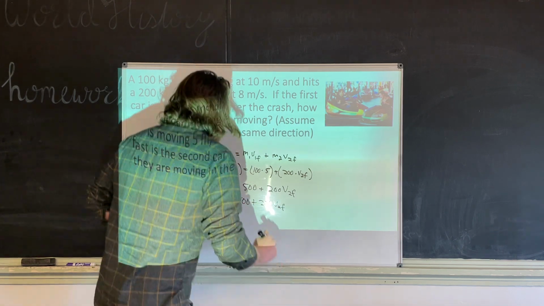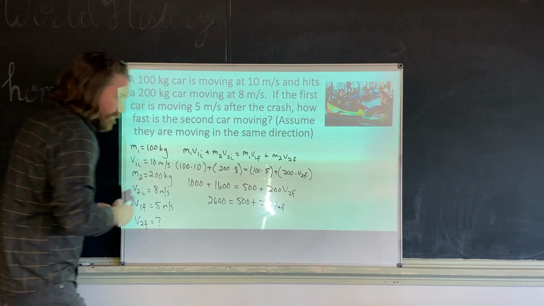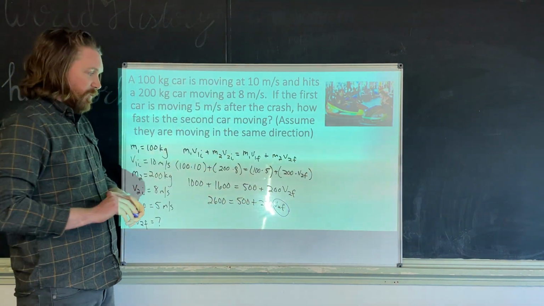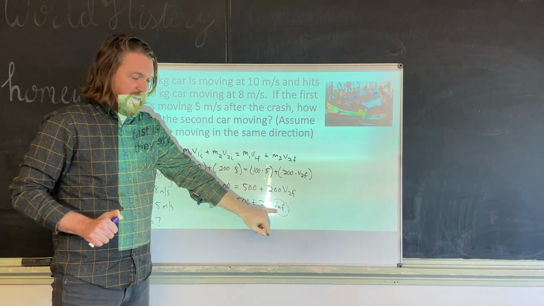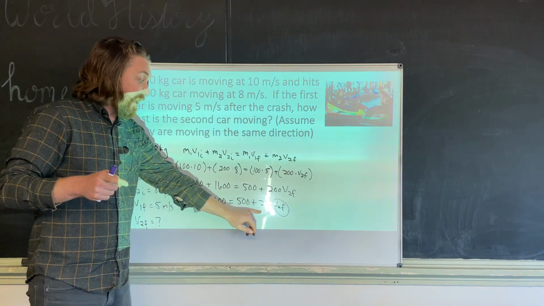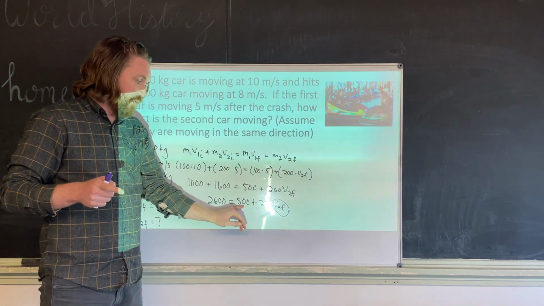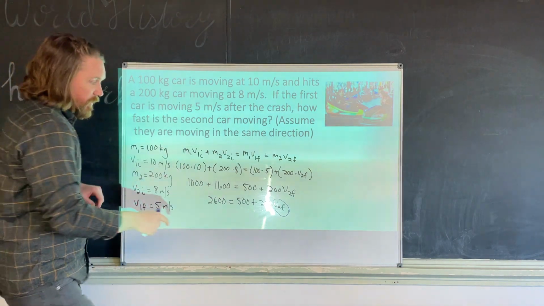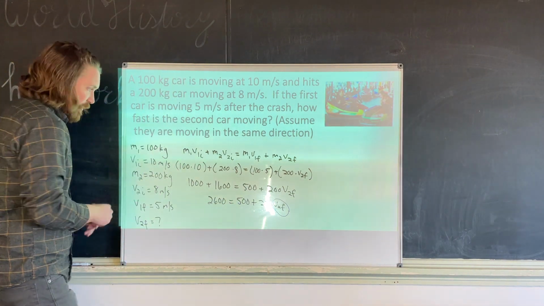Now, we ultimately want V2F by itself. So we've seen equations like this before, but we haven't seen one for a minute. In order to get V2F by itself, we're eventually going to have to move the 200, but that's multiplying. If there is addition or subtraction, you always got to move that number first, all right? So we have to move this 500. How do we do that?